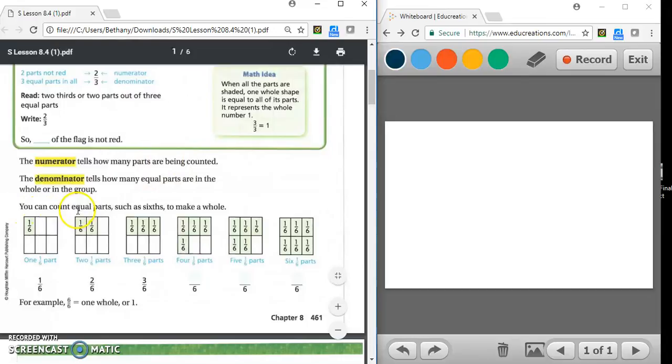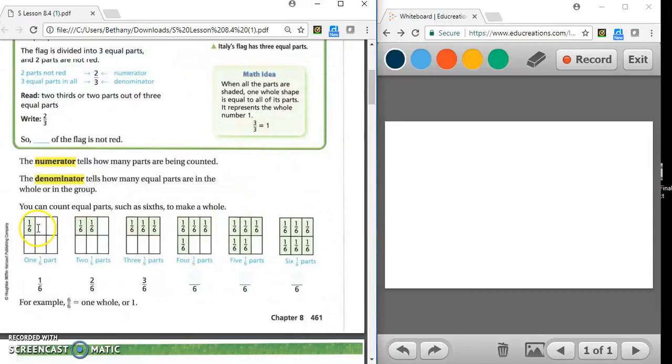You can count equal parts, such as 6, to make a whole. So what this is showing us is there are 6 equal pieces. We can see that. 1/6, one of them is shaded. So it's 1/6. Now we have 2 shaded.